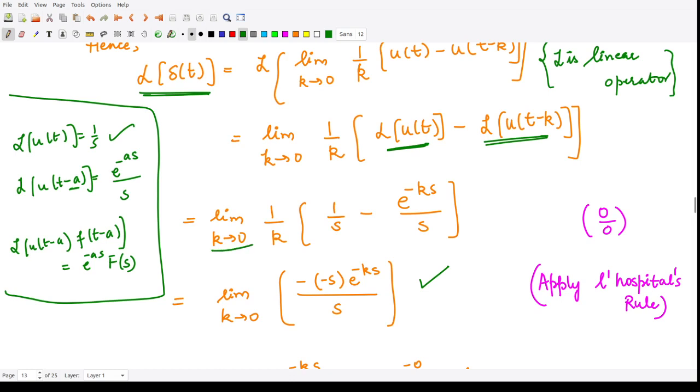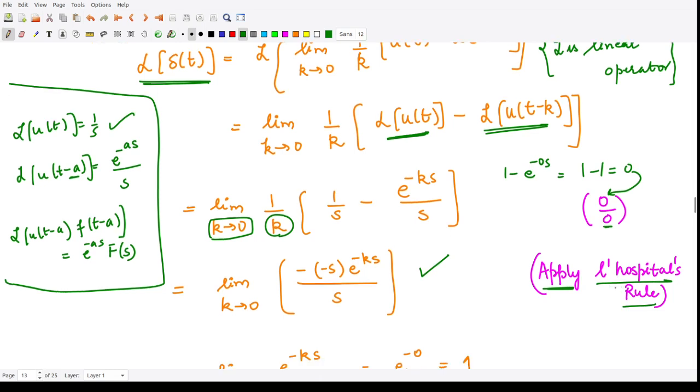When you put k equal to 0 here, in the denominator you have k, so the denominator becomes 0, and in the numerator this term becomes 1 minus e to the power minus 0s, so this becomes 1 minus 1, which is 0. So the numerator also becomes 0. That means we have the 0 by 0 form and we cannot directly substitute the limit. So we'll apply L'Hopital's rule. It says that you differentiate the numerator and the denominator separately. In the denominator the problem was created due to this k.